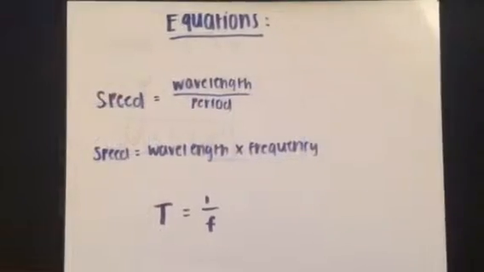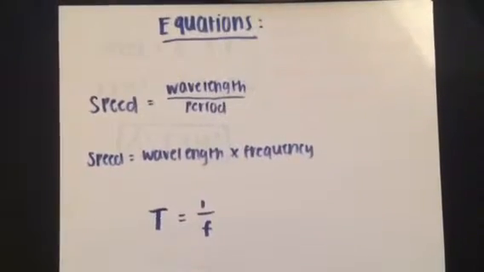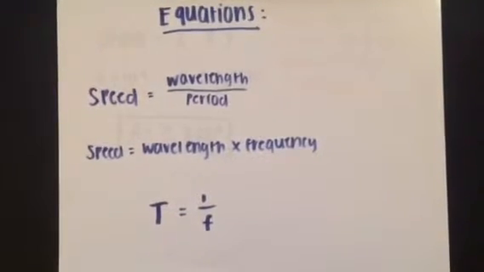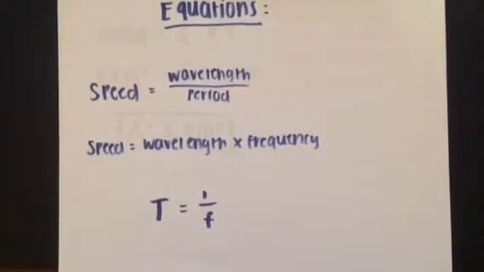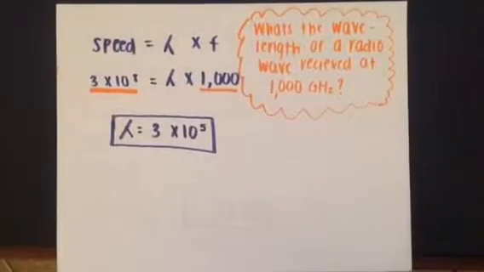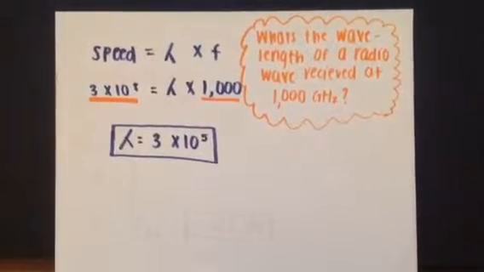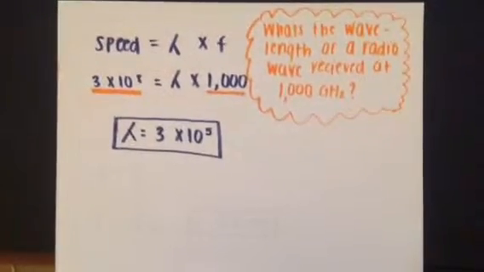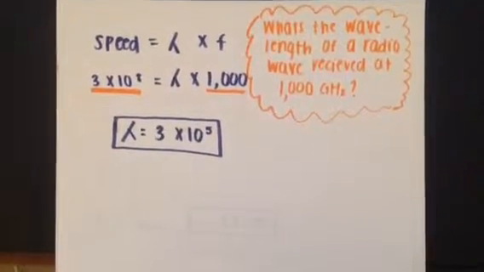Some equations to calculate wavelengths are speed equals wavelength divided by period, speed equals wavelength times frequency, and period equals 1 over frequency. The first problem is, what's the wavelength of a radio wave received at 1000 gigahertz? You're going to use the equation that speed equals wavelength times frequency.